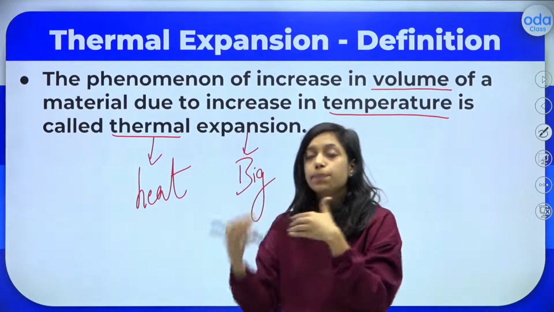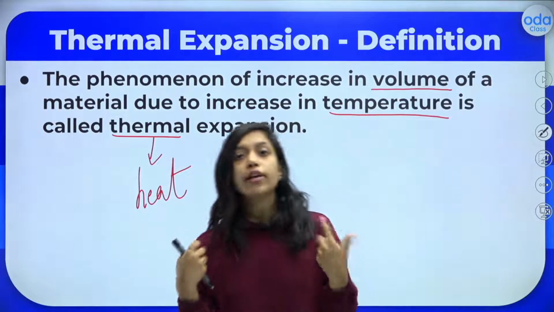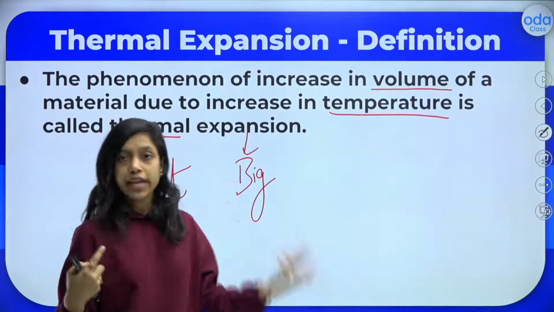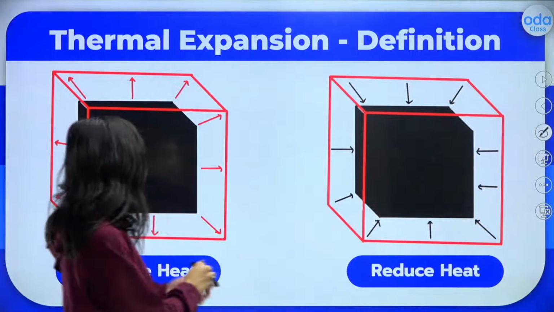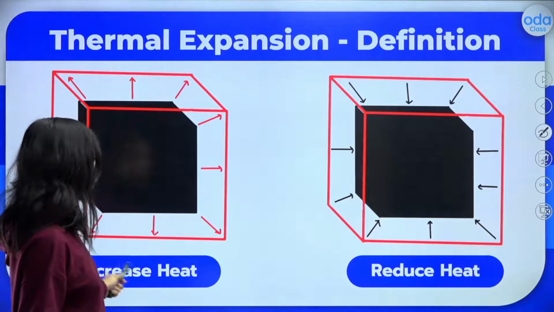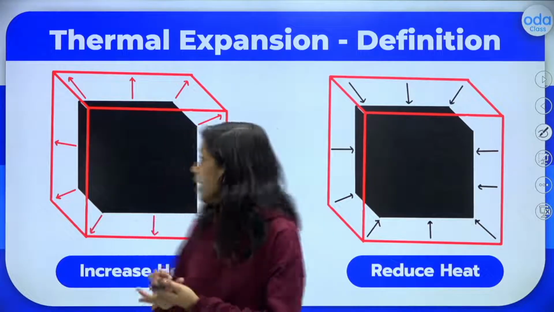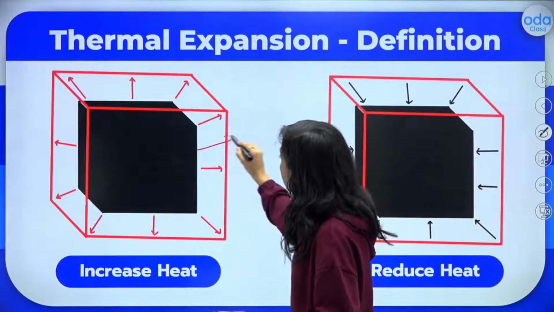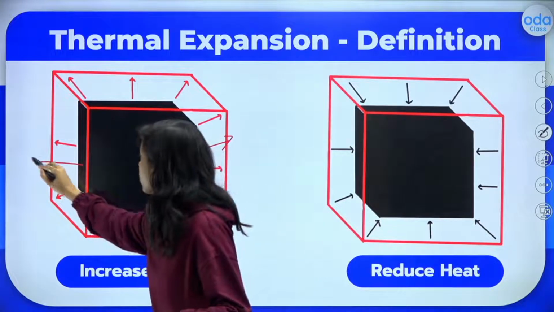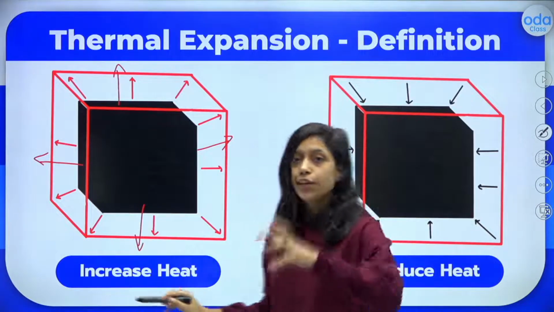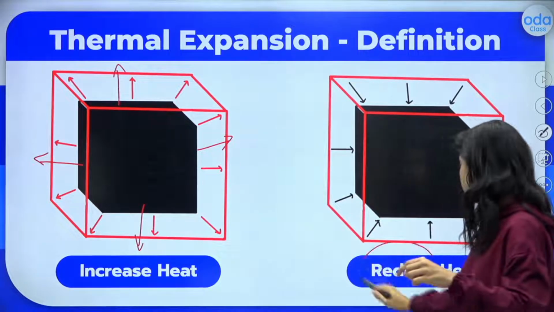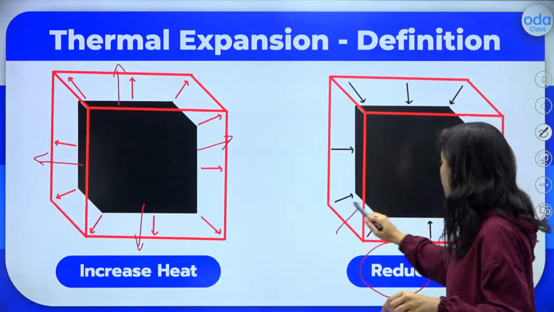The expansion or increase in the volume of any material due to the presence of heat, that is called thermal expansion. As you can see here, this was the volume. When there is an increase in the heat, what happens? This volume or the space will increase. The material will expand, right? And once the heat is reduced, again it will compress.